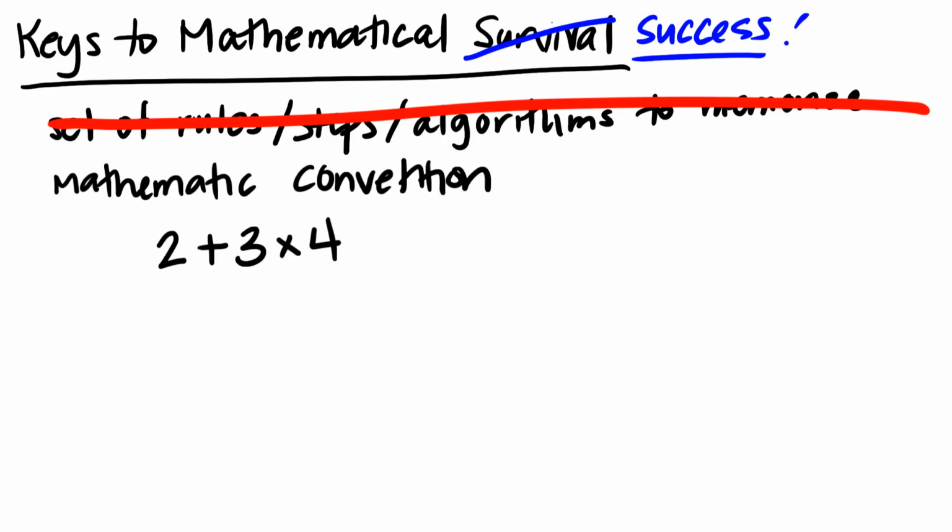Right? This is one of those questions you see all the time on Facebook if your aunt or uncle shares it. Because most of us want to work left to right, but we know that the order of operations tells us we need to deal with multiplication first, and then we can deal with that addition. Now, the order of operations is a mathematical convention. This is just something we agreed upon because as we started making computers and calculators, we needed them all to give the same answer to something typed in like this.